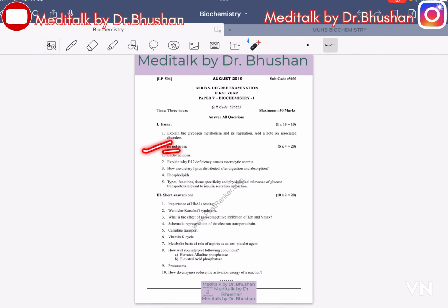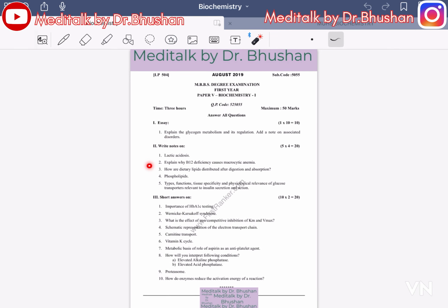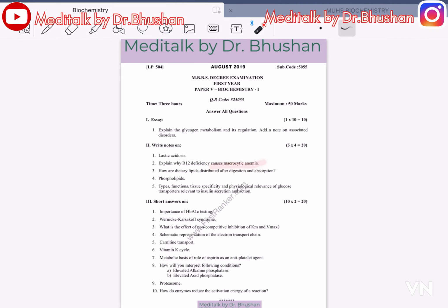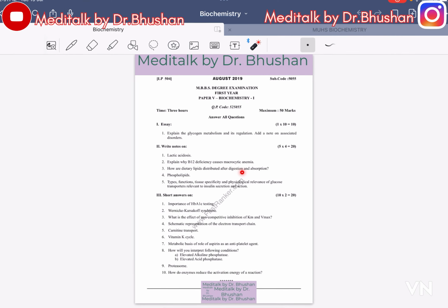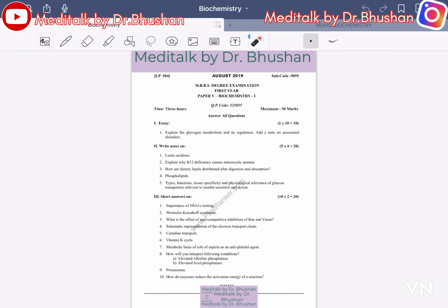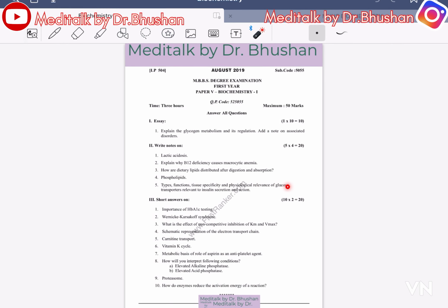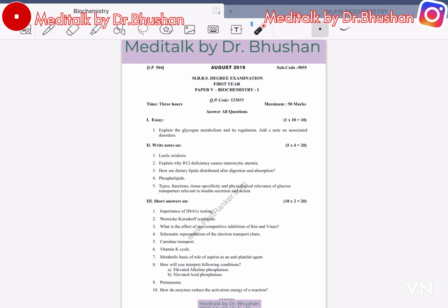Part 2, short notes: lactic acidosis; explain why B12 deficiency causes macrocytic anemia; how dietary lipids are distributed after digestion and absorption; phospholipids, types, functions; tissue specificities and physiological relevance of glucose transporters, relevant to insulin secretion.